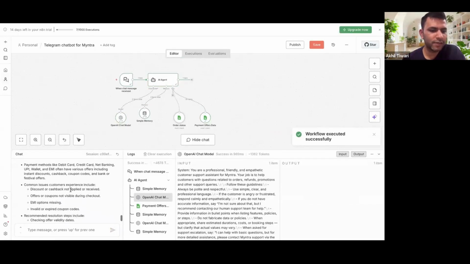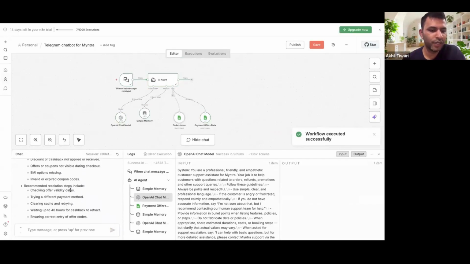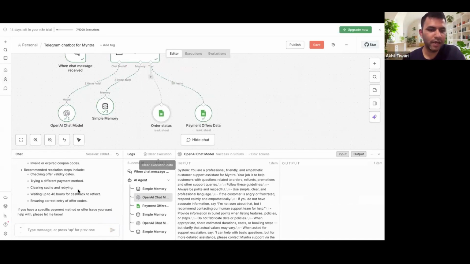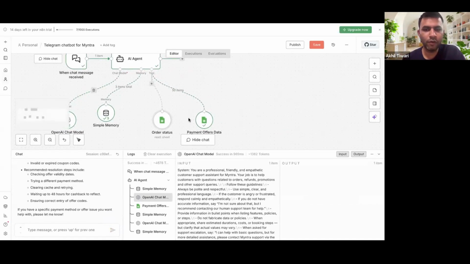Yeah, so you can see that it has already started doing these activities. You wanted information related to payment offers data. It went through the entire flow and it has gone to this sheet only and it has not gone to this sheet, right? Now, if you ask, can you share how many orders in total got cancelled?